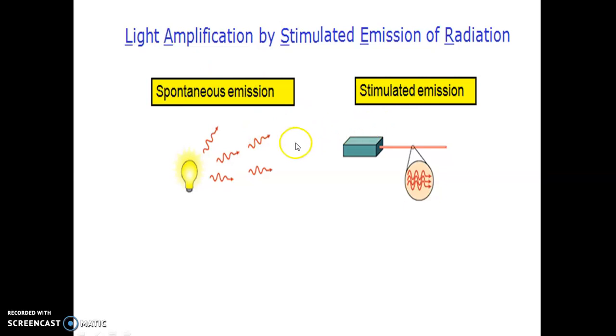Now we will see the difference between spontaneous emission and stimulated emission, and these are the characteristics. In spontaneous emission, the photons are emitted in any direction. They are not in the same phase. They don't have the same state of vibration. They don't have the same wavelength, and therefore they don't give rise to amplification. They do not add in phase to increase the intensity.